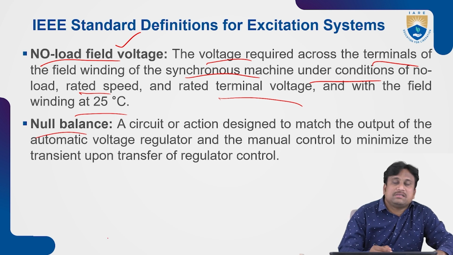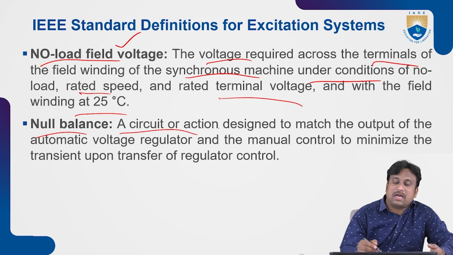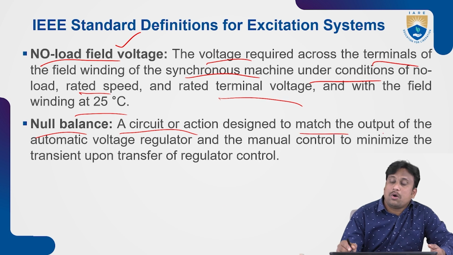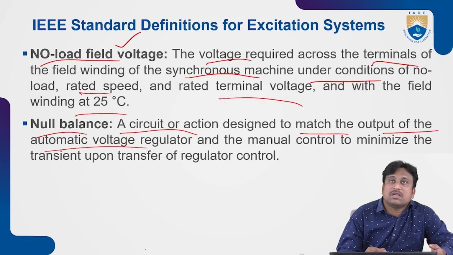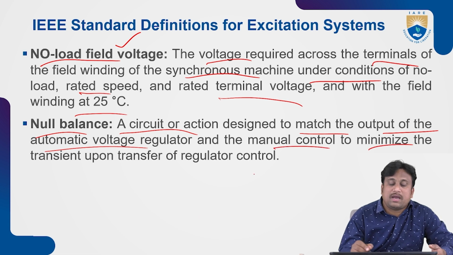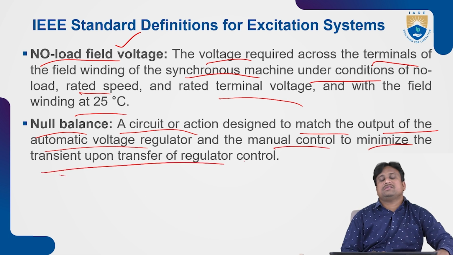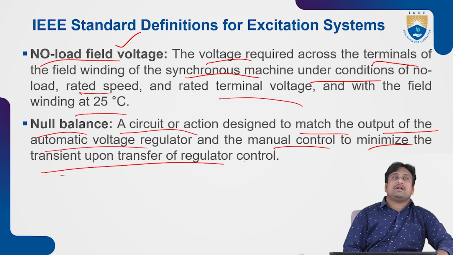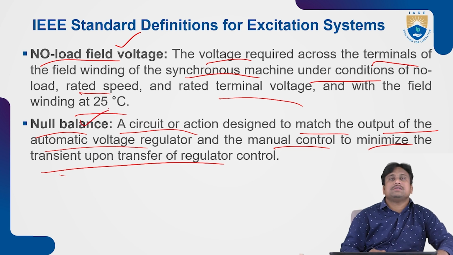Coming to the null balance case, what does null balance mean? Here in the null balance condition, a circuit or action is designed to match the output of the automatic voltage regulator and the manual control, ready to minimize the transient upon transfer of regulator control action. This will mostly influence the system parameters under no load field voltage cases.